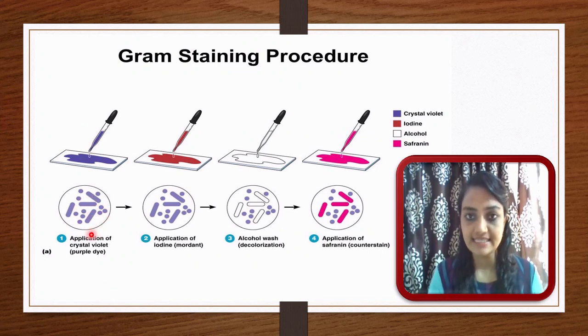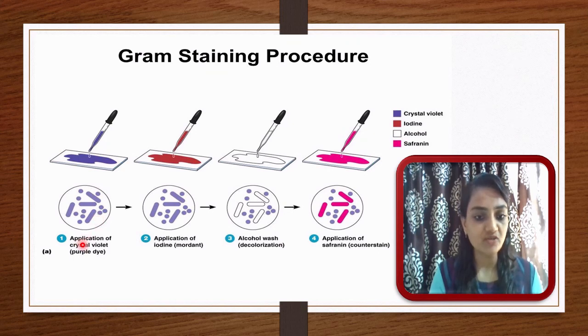Then on the slide you apply iodine, which acts as a mordant, a helper molecule. In the next step you wash the slide with alcohol, which is called decolorization. As a result, the slide is decolorized. And in the last step you apply safranin, which is a counterstain or second stain. Now let's see what you can observe under the microscope after all this staining.